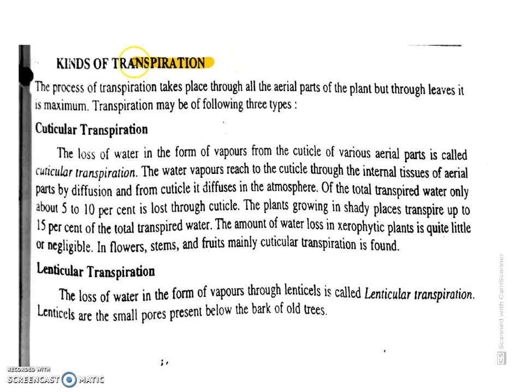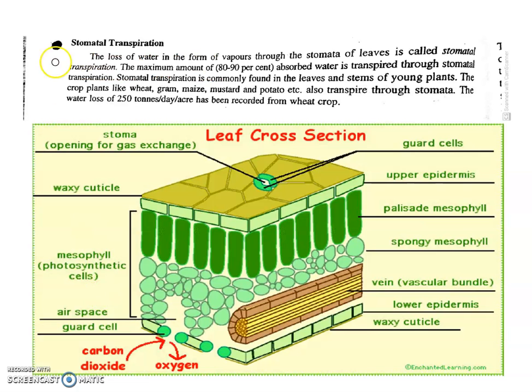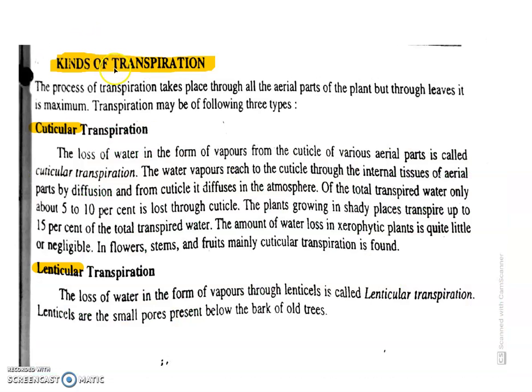Kinds of transpiration. There are three types of transpiration. Loss of water in the form of water vapor through various aerial parts is called transpiration, and these aerial parts are cuticle, lenticels, and stomata. These are the stomata. When the water is lost in the form of water vapor through the cuticle, it is called cuticular transpiration. When the water is lost from the lenticels, it is called lenticular transpiration.